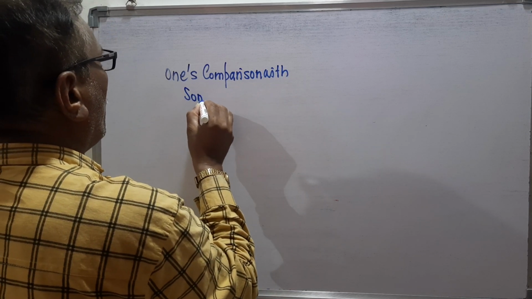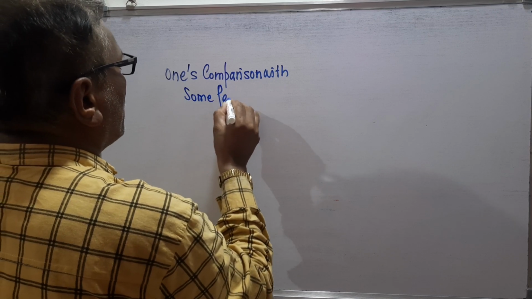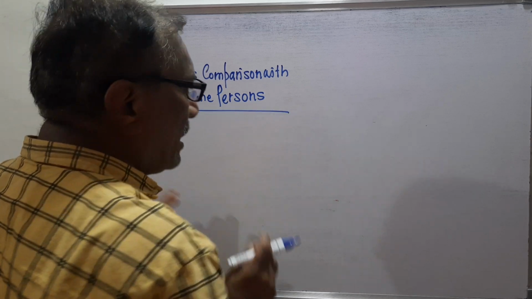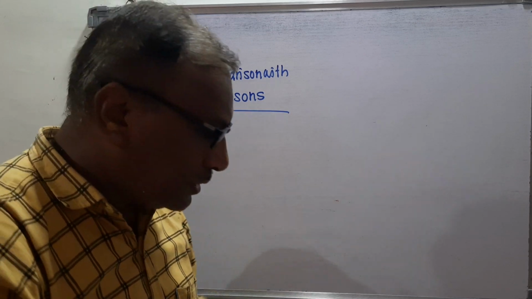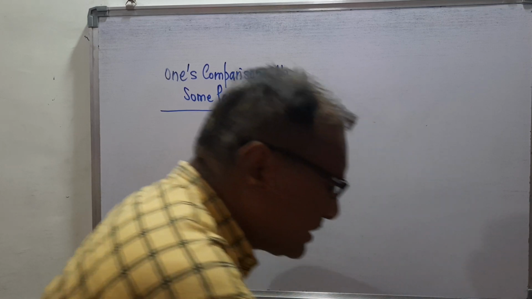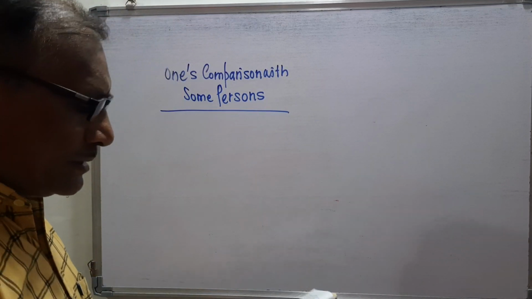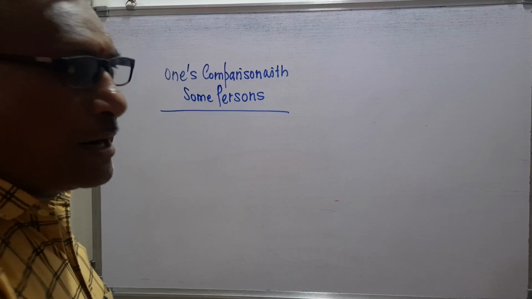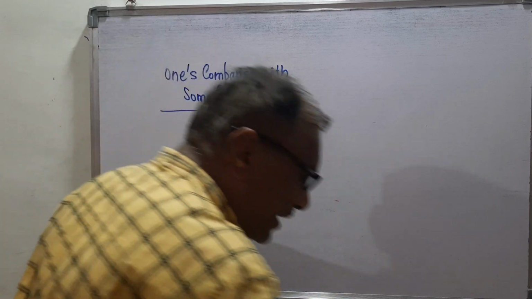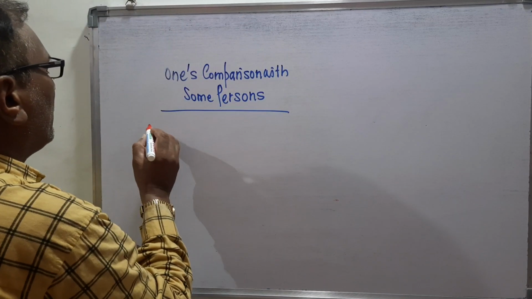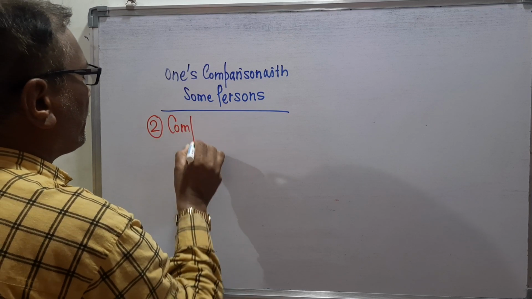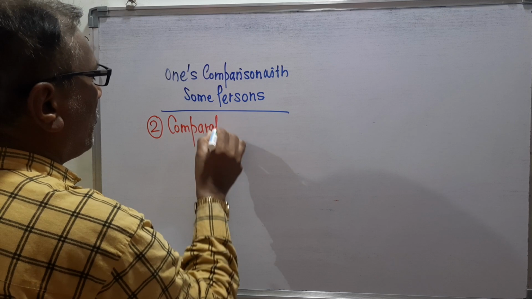With some persons means there is one person, and we are comparing that one person with some other persons. Here the comparison is of a person with some persons. The second degree is the comparative degree.